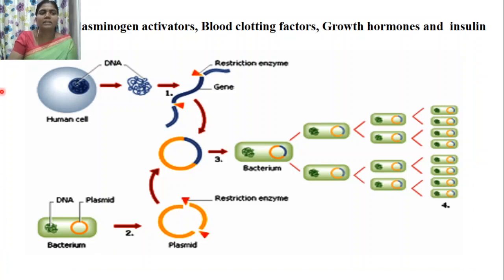And stem cells are also used for the production of cytokines, plasminogen activators, blood clotting factors, growth hormones, and insulin. Here the human cells are selected. The gene for cytokine, plasminogen activator, blood clotting factor, growth hormone or insulin can be isolated by recombinant DNA technology, where restriction enzymes are used to cleave the gene. The specific gene is inserted into a vector, and these vectors are transformed into bacterial cells. They are multiplied, and from these bacterial cells the specific therapeutic proteins are isolated.